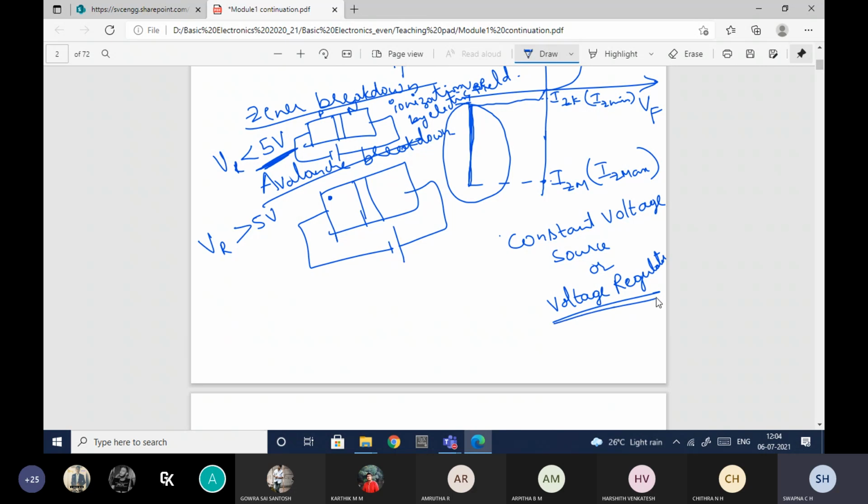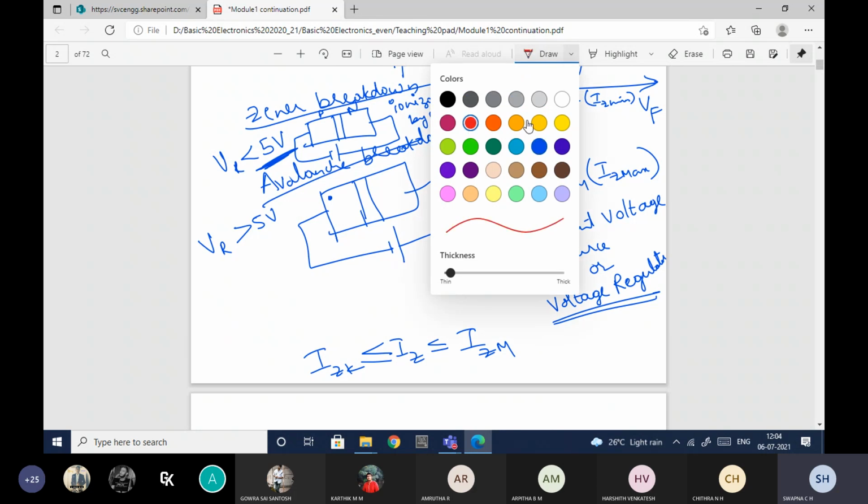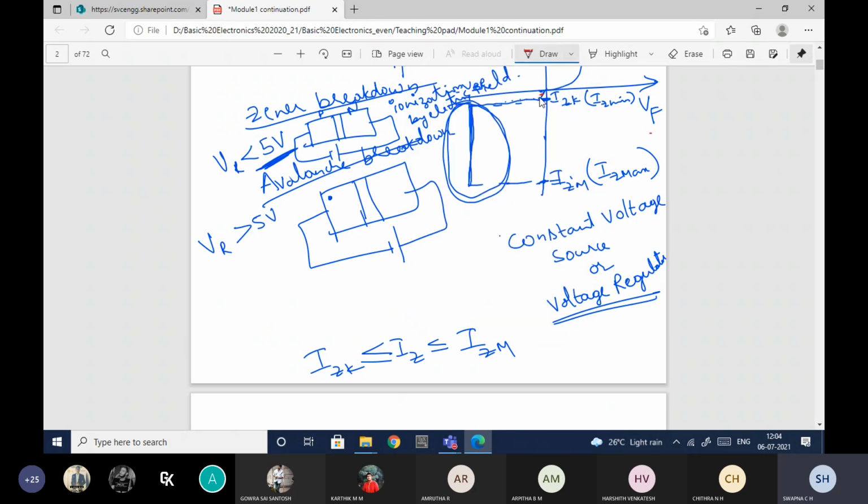But if it has to work as a voltage regulator, will it act as one anywhere here? No, only if the current through the Zener diode is in between IZK and IZM, only then will it provide the constant voltage. Only from here to here the voltage is constant. Otherwise, if you take somewhere here, it is not constant. The voltage will also vary across the Zener diode.